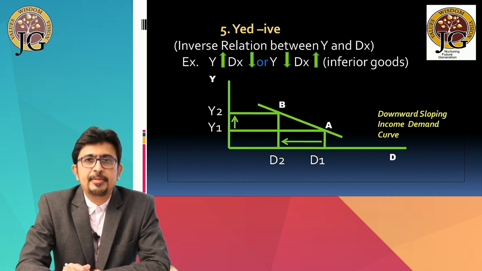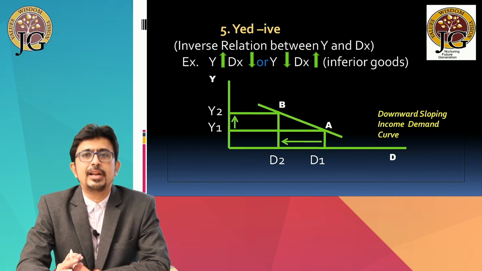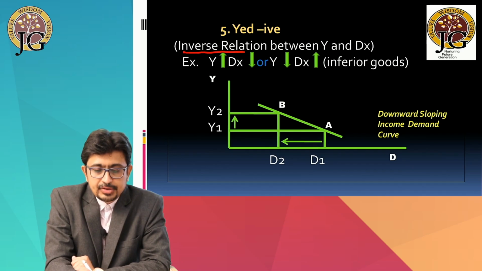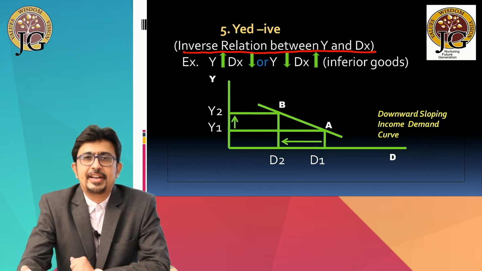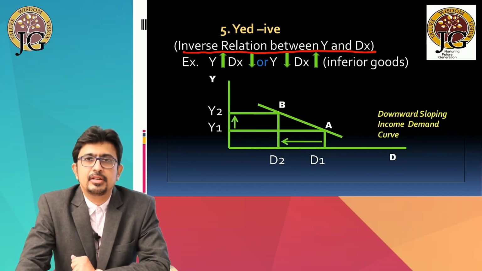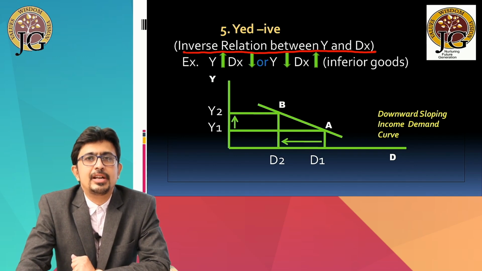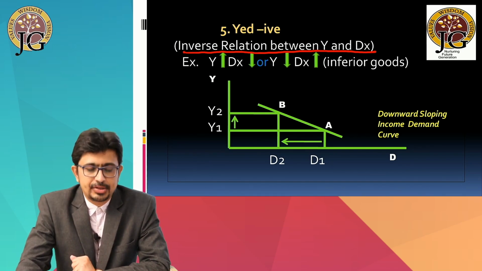Finally, the fifth type is income elasticity of demand negative. The income elasticity can be negative only when there is an inverse relationship between the income and demand. If there is a direct relation between income and demand, then your answer will be positive. And if you want the answer of income elasticity to be negative, you have to make sure that income and demand go in the opposite direction. They must have an inverse relation.